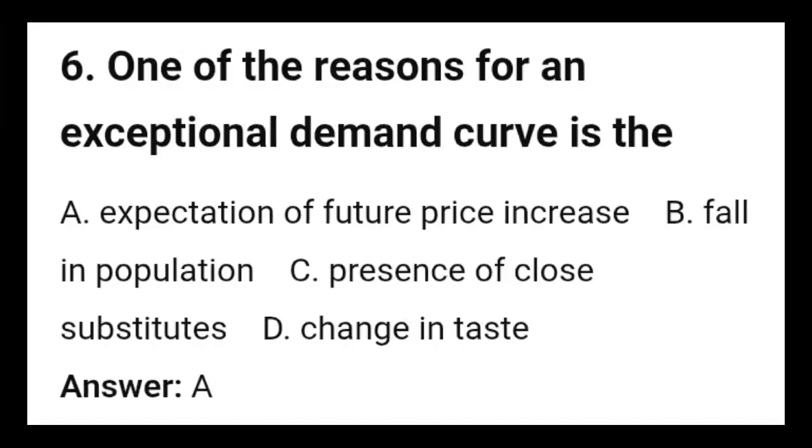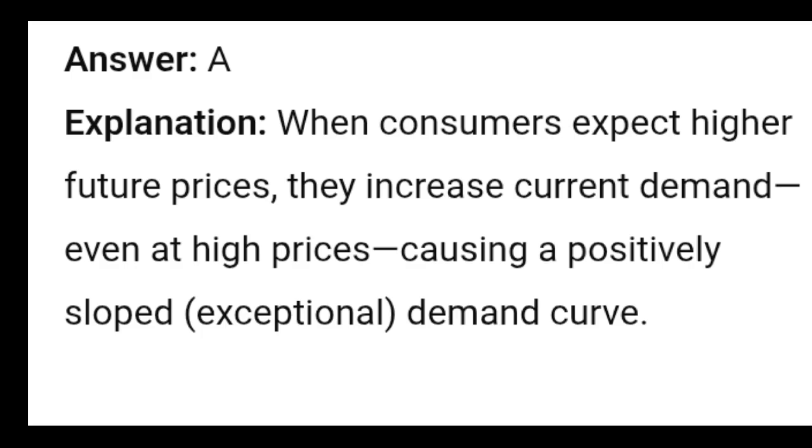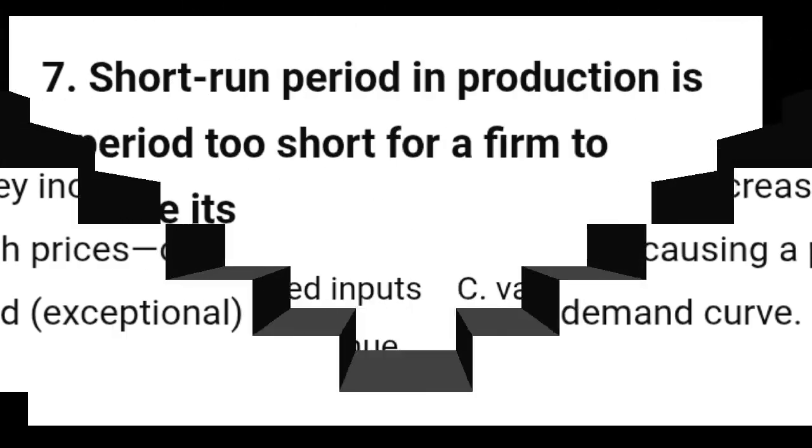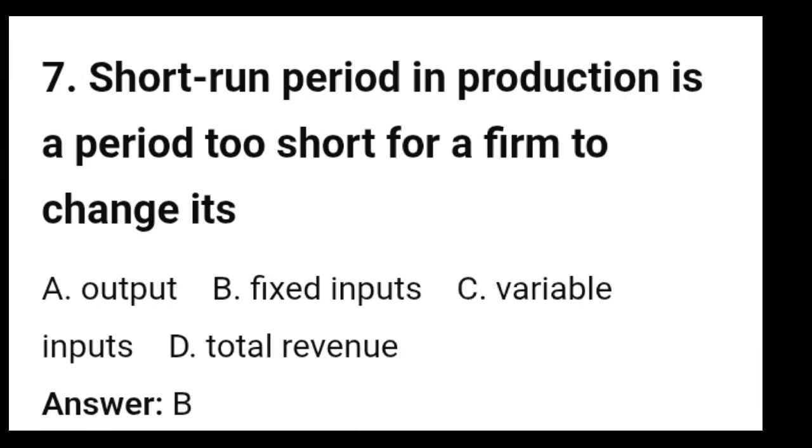6. One of the reasons for an exceptional demand curve is the A. Expectation of future price increase, B. Fall in population, C. Presence of close substitutes, D. Change in taste. Answer A. Explanation: when consumers expect higher future prices, they increase current demand, even at high prices, causing a positively sloped, exceptional demand curve.